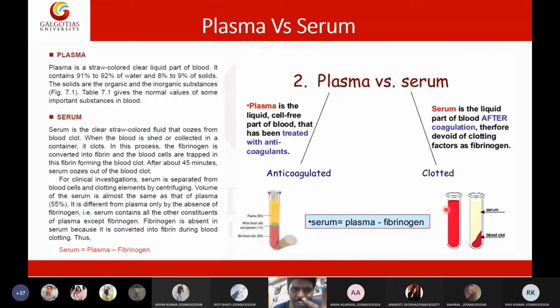Then third function. Any other functions? Transport of nutrition we already discussed. Maybe we can write nutrition. Blood will have all the nutrients that we require. So nutritive function. Okay, I'm agreeing. Blood has all nutrients for growth.